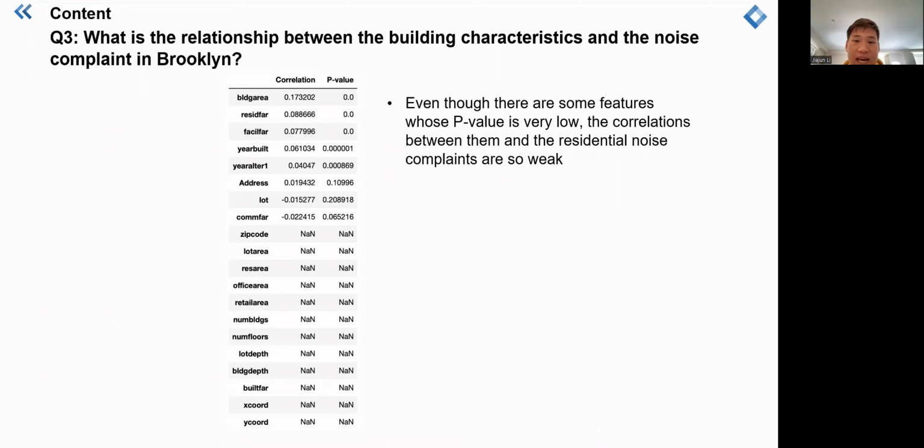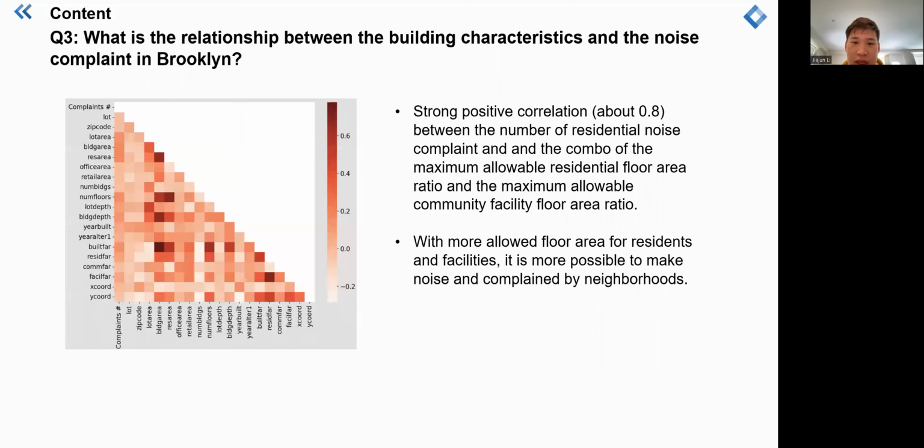We could find that even though there are some features whose p-value is very low, the correlations between them and the residential noise complaints are so weak. Next page, thanks. This chart shows the correlation between every pair of features and the number of residential noise complaints.